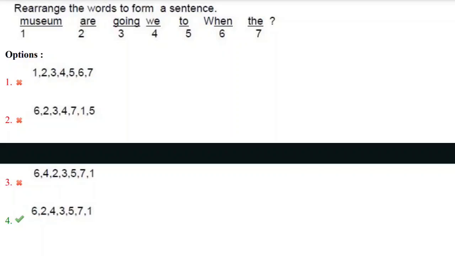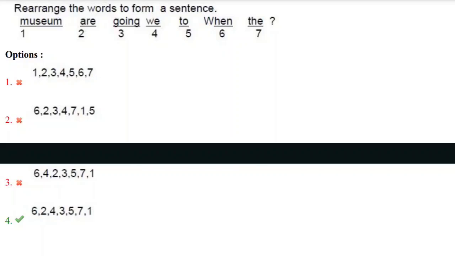The correct answer here is, when are we going to the museum? This is the structure of the interrogative sentence. We should start the sentence with the question word or WH word, then the helping verb, then the pronoun, then the verb, then the remaining part of the sentence. When are we going to the museum? So the correct answer here is the fourth option.